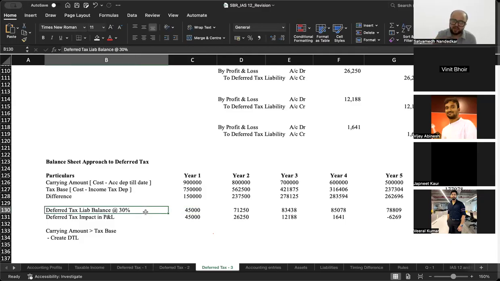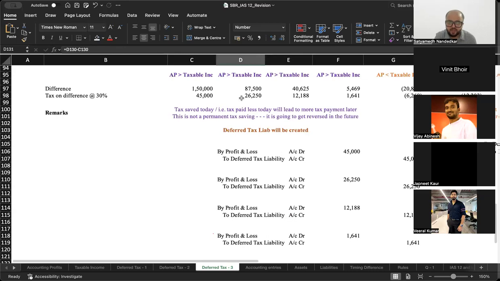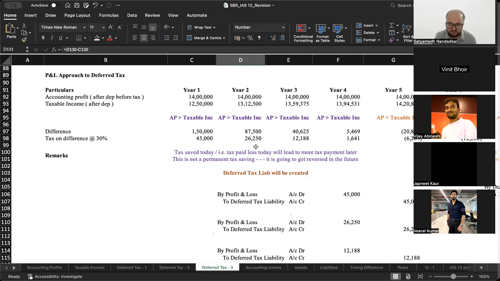Before this there was no deferred tax liability, so you will create an entry: P&L account debit to deferred tax liability 45,000. When you come to year 2, the difference between the carrying amount and tax base is 237,500. On that difference of 237,500, you calculate 30%. That means the liability at the end of year 2 should have been 71,250. You already have a liability of 45,000. How much more deferred tax liability should you create? 71,250 minus 45,000 gives you 26,250. Isn't that the amount that you calculated here?